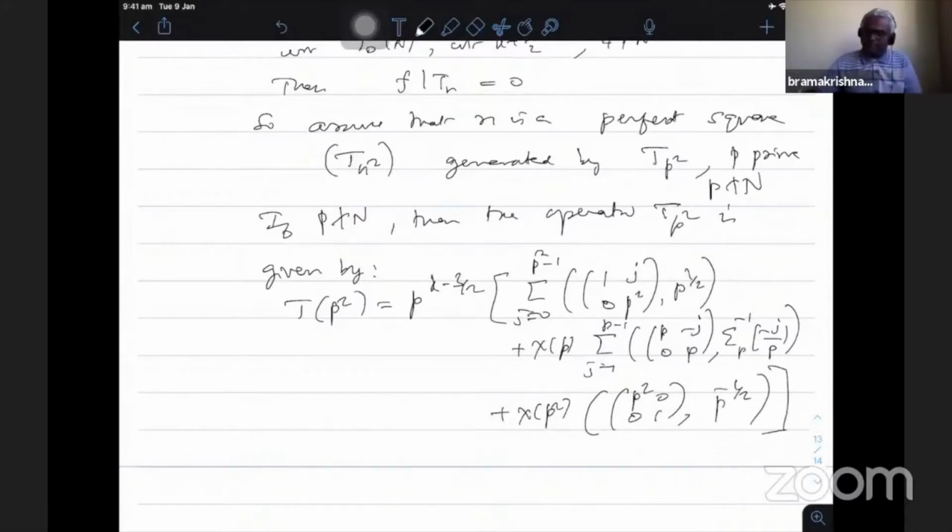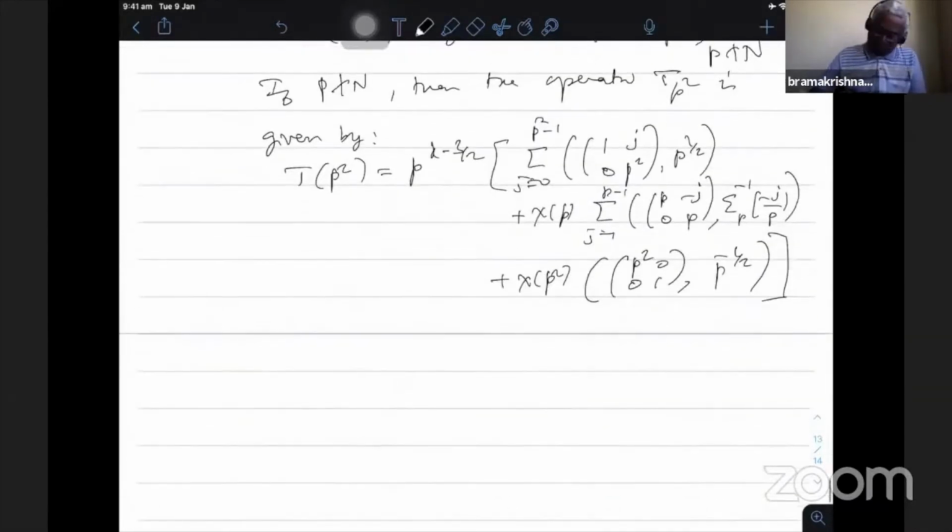So if you take any function and apply this operator, you can use the action of GL2 plus Q, whatever. Note that epsilon p is, as usual, 1 or i according as p is 1 or 3 modulo 4. That is exactly the minus 4 by p power half. So for p dividing N, I can take the same operator. Since chi is a character modulo N, these two factors go away.